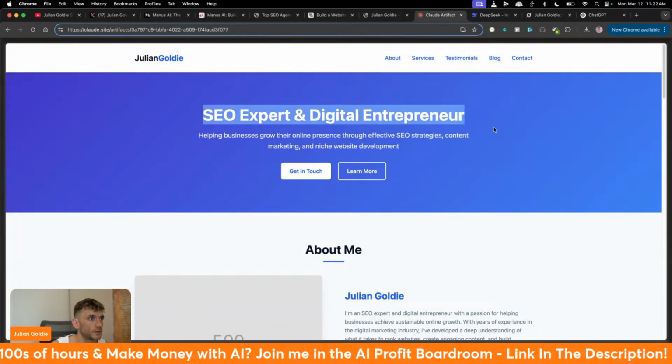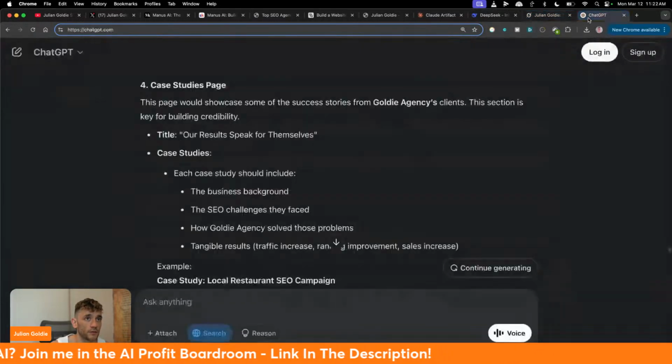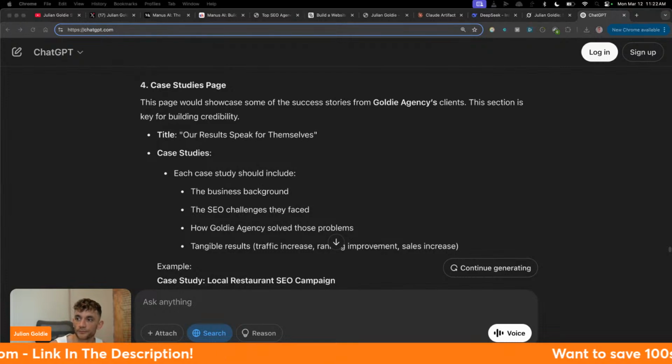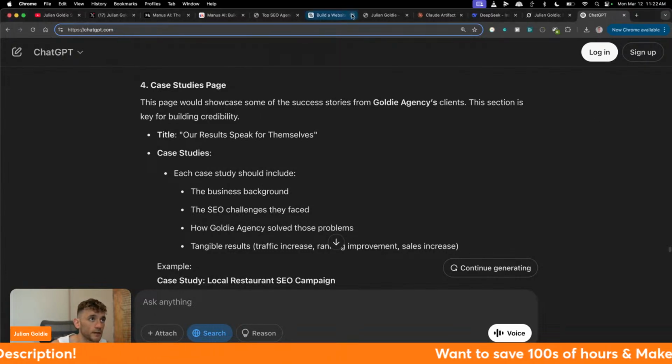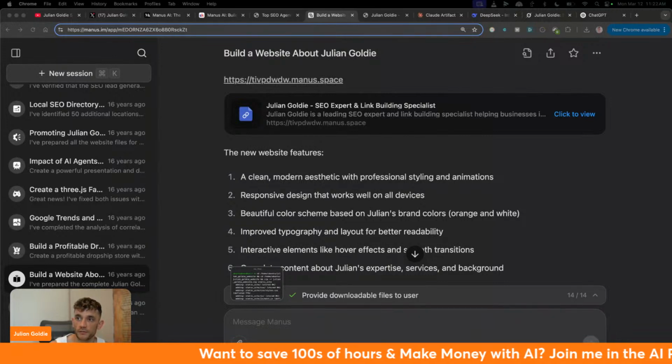Claude comes in number 2. DeepSeek totally failed. Grok totally failed. ChatGPT totally failed, right? That's the difference between all these models. So as you can see, Manus is clearly the best at all of these processes, right? It's doing the best at everything.